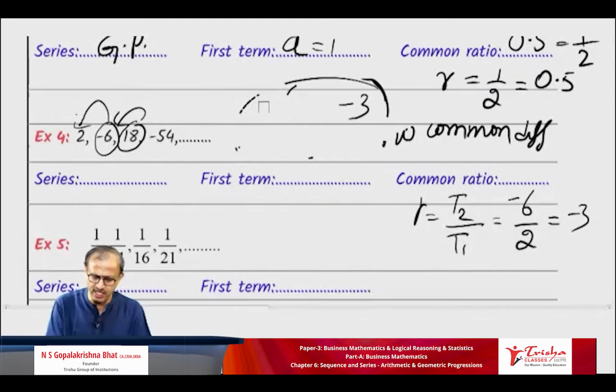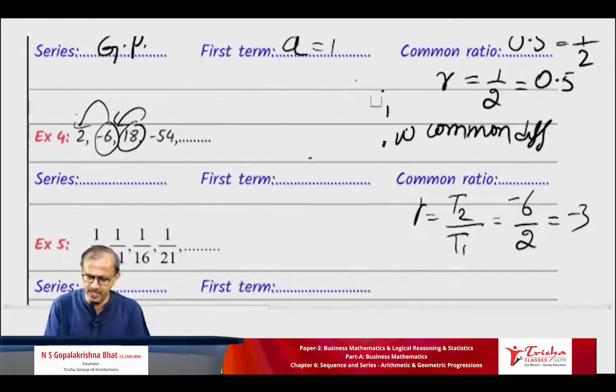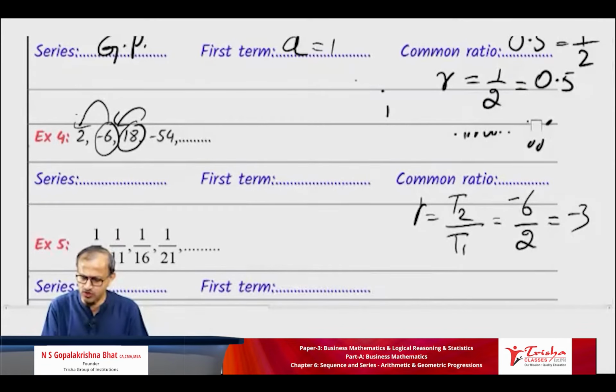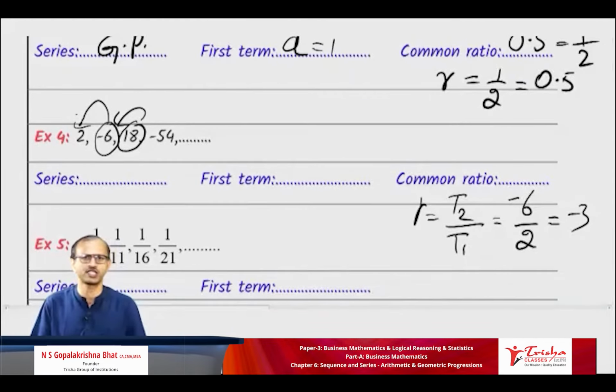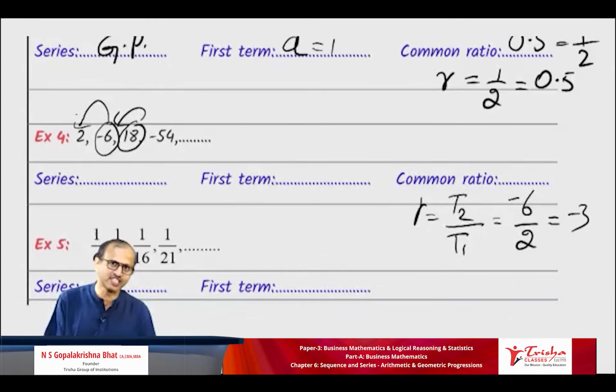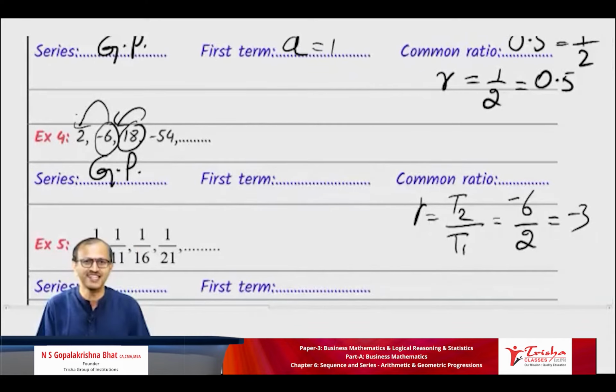When the ratio remains the same and there is no common difference, so no AP, boys and girls, tell me what is that series called? Super, it is GP. First term, English first alphabet, should never forget: A is equal to 2. So we have concluded this.